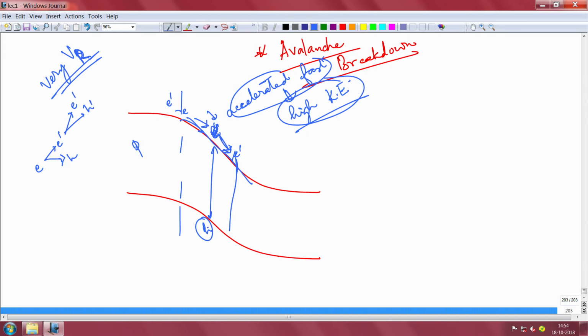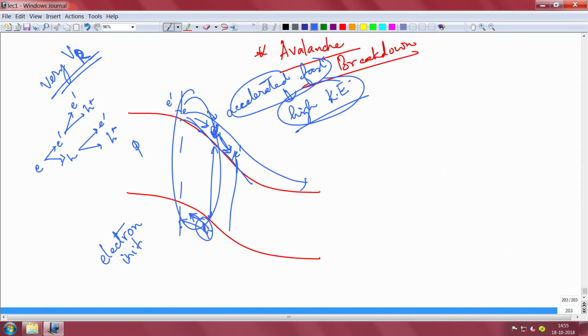Similarly, the hole that was formed might also accelerate, and that hole also might create one electron hole pair, because that hole will now be highly energetic. So, that hole will also knock out an electron from the semiconductor and create an electron hole pair. Of course, the electron has to travel more distance here, the hole has to travel less distance here. So, this is like an electron initiated process.